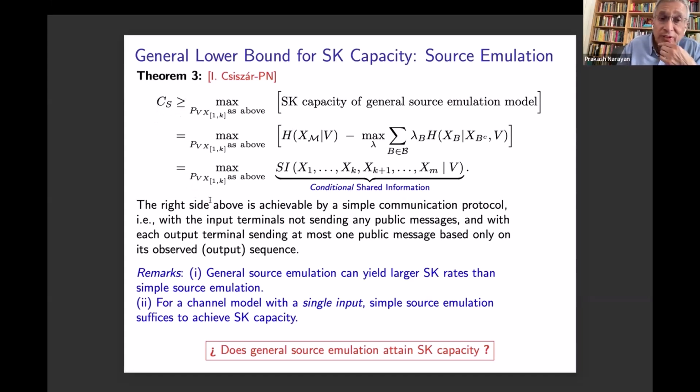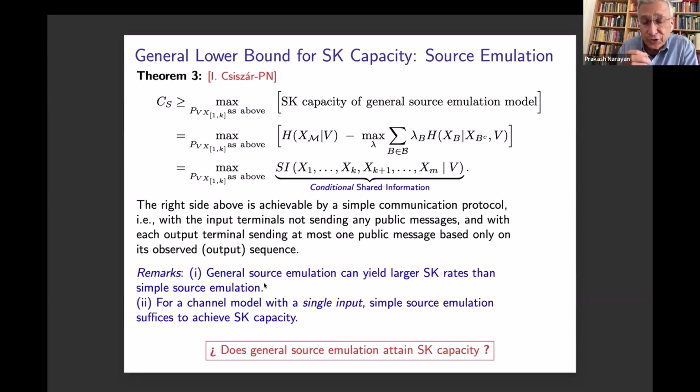And it can be shown that this right side is achievable by a simple communication protocol, namely with the input terminals not sending any public messages at all, except for the initial transmission of the V sequence, and with each output terminal sending at most one public message based only on its observed output sequence. So it can be shown that general source emulation can yield larger secret key rates than simple source emulation.